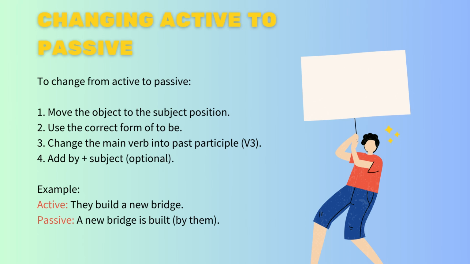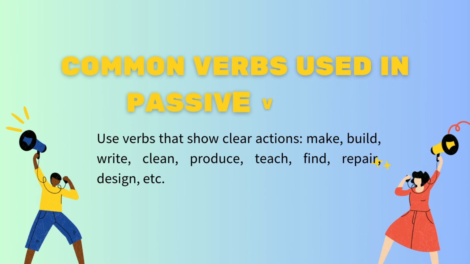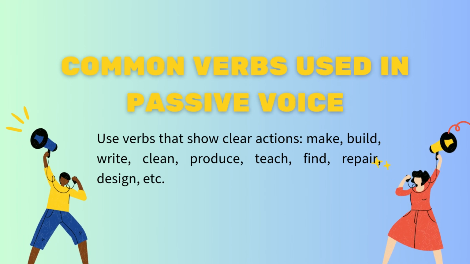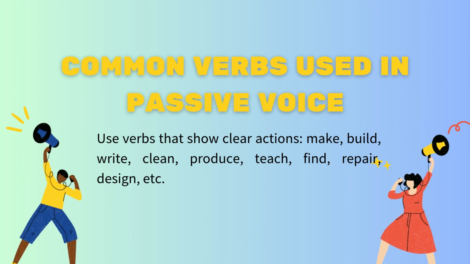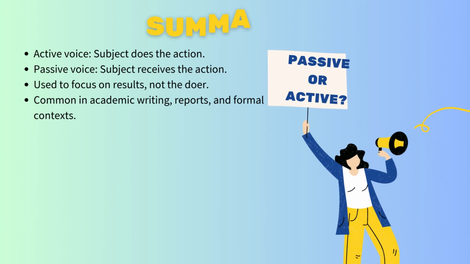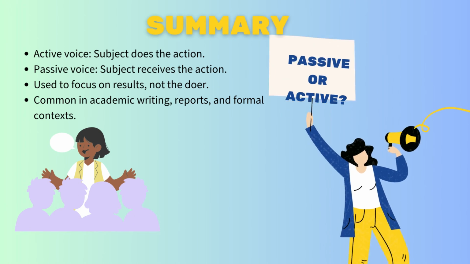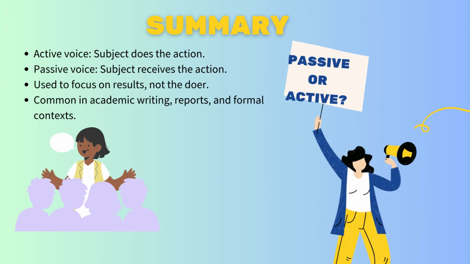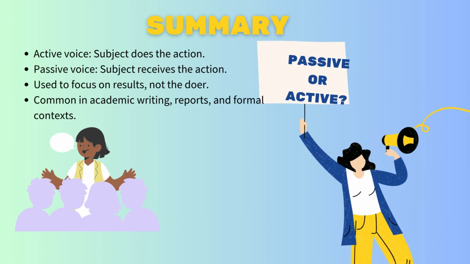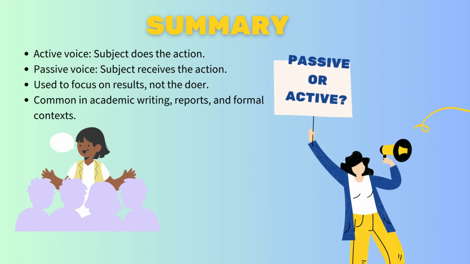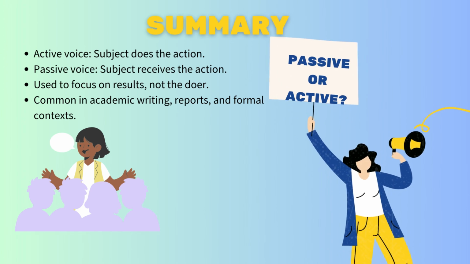Let's review everything we've learned today. Let's summarize our lesson. In active voice, the subject does the action. In passive voice, the subject receives the action. We use the passive voice when we want to focus on the result or when the doer is not important. It is often used in academic writing, reports, and formal text.